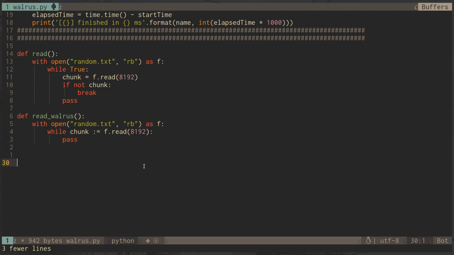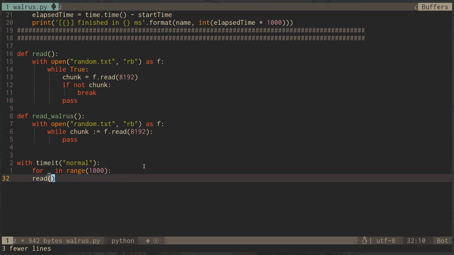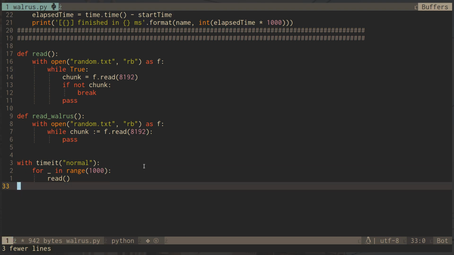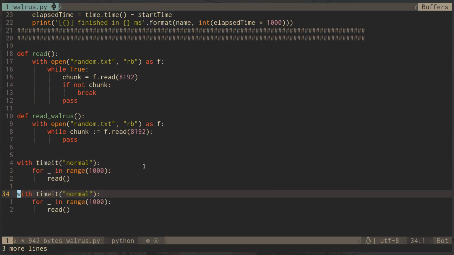Now let's try to time these. I mean, you can expect that it will be quite similar. So we can do something: we time it, normal let's say, and then we can do read. Okay, maybe we can read it multiple times, because I think it's quite quick. And then let's do the same here, walrus.